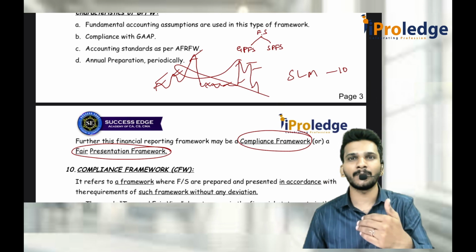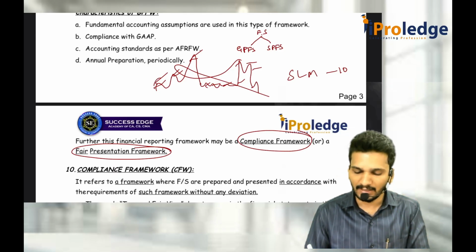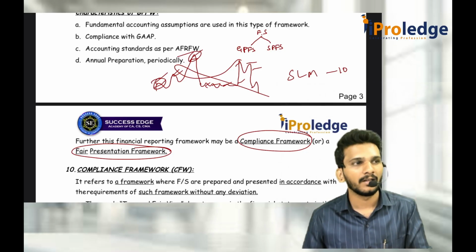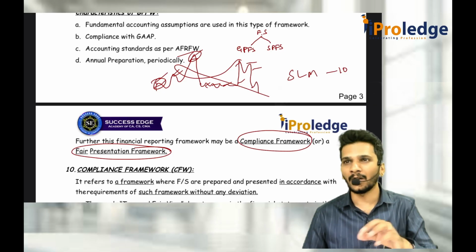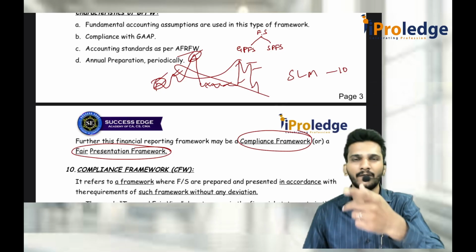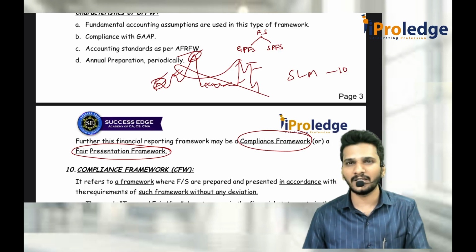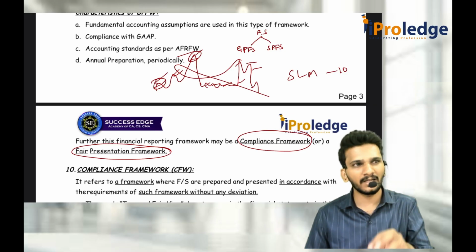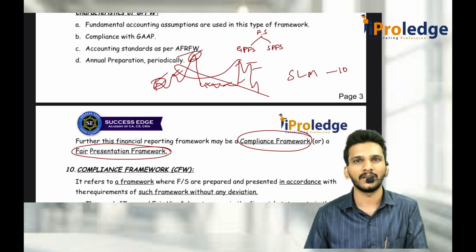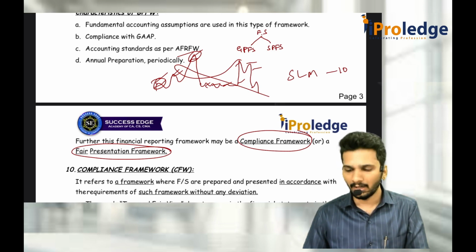Then those financial statements are not fairly presenting anything. Sometimes they are understating, sometimes overstating. That means you can't deviate from whatever is given. But if you are allowed to deviate for the better presentation of the financial statements, then the framework being followed is called a fair presentation framework. As an auditor, if nothing is specified, in 90% of cases we consider it to be fair presentation framework financial statements. Compliance framework financial statements are very rare.